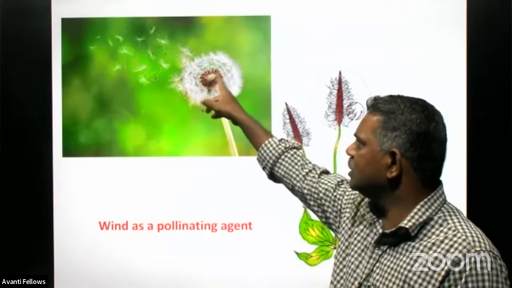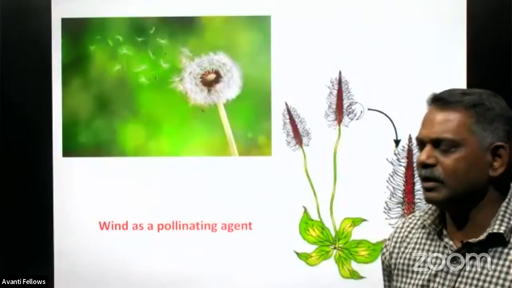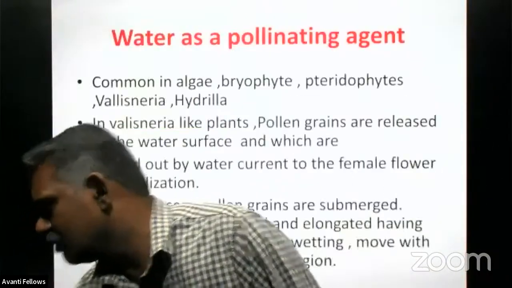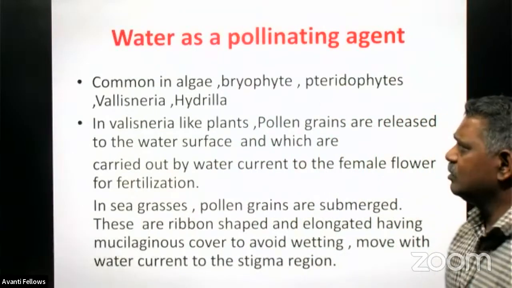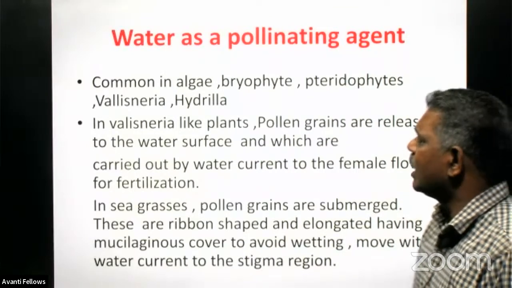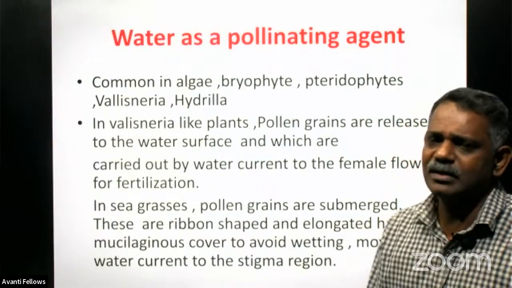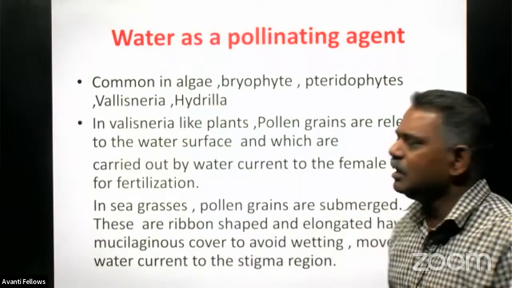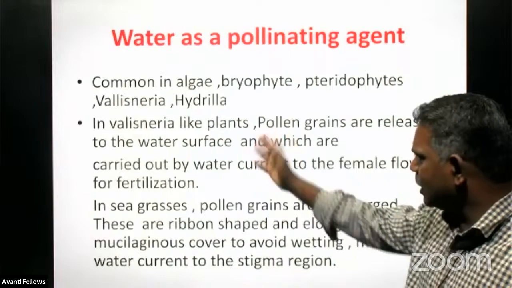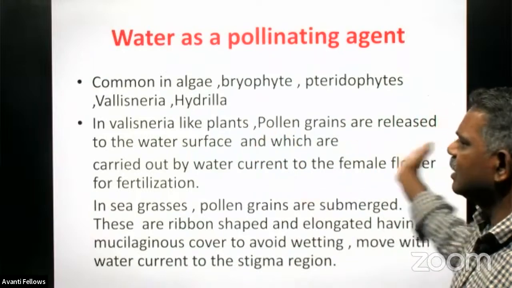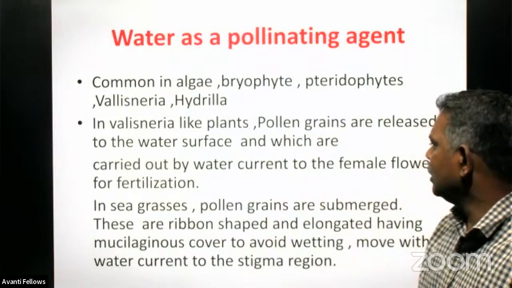And see, this is the male reproductive part. So it is well exposed, so that wind can carry the pollen grain easily to the stigma region of another plant. Then water as a pollinating agent is common in algae, bryophytes, pteridophytes, Vallisneria, Hydrilla type of plants. Hydrilla or Vallisneria commonly use water as a pollinating agent. In Vallisneria-like plants, pollen grains are released to the water surface, and they are carried by the water current